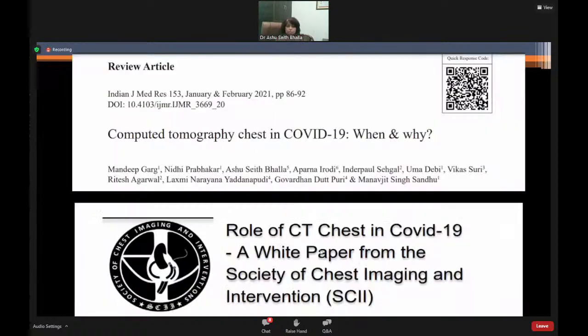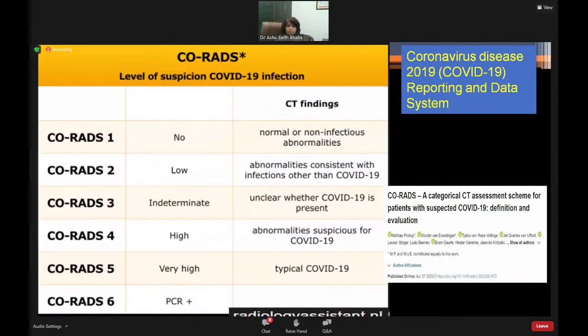So these are the moderate to severe patients with deterioration or suspected embolism that we took down for CT scans. So these are two useful references, one is an article, one is a guideline paper, which are useful for when to do a CT scan, besides what I will be covering, that is how to interpret the CT scan.